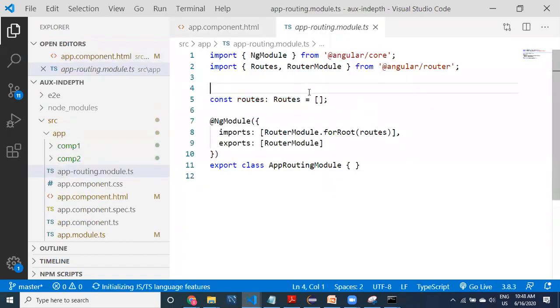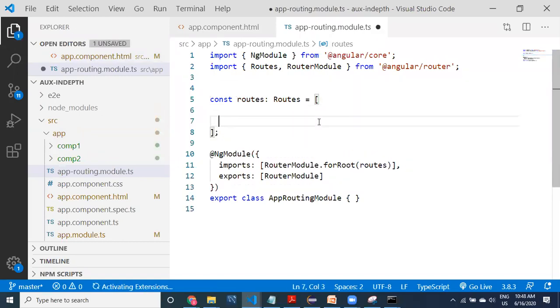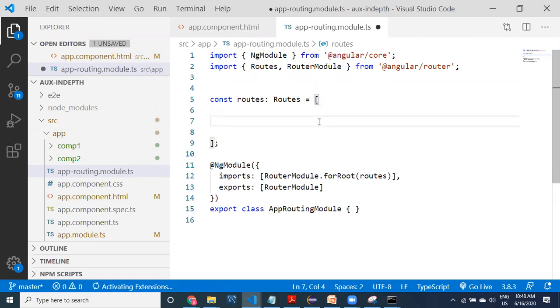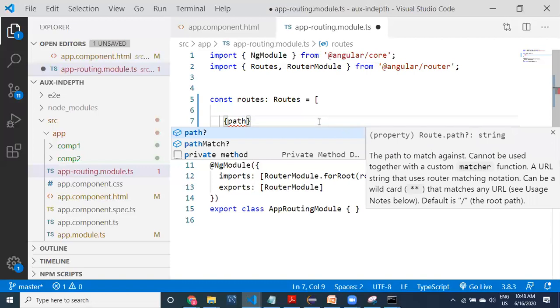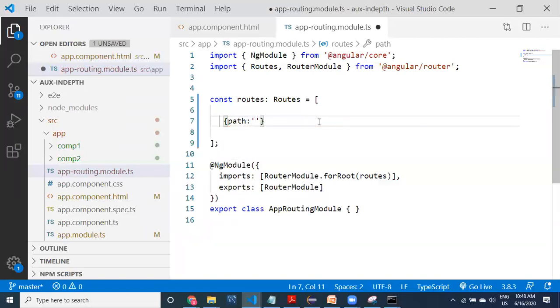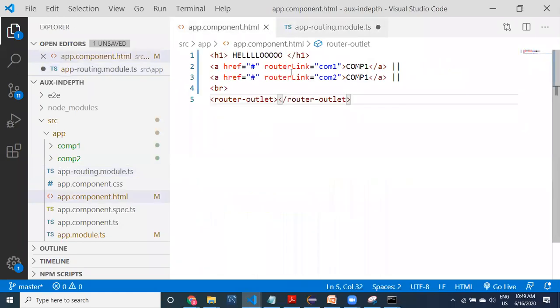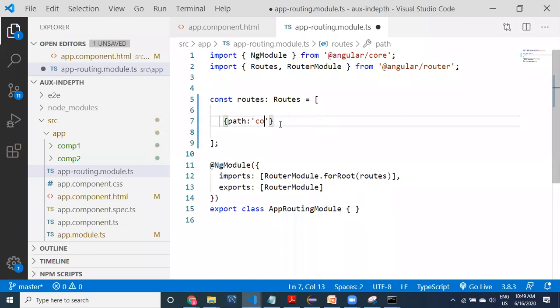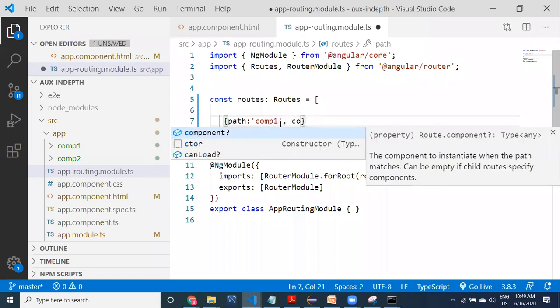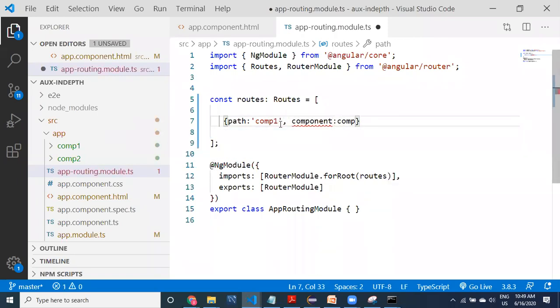Here in the routes, we have to provide the path. The path should match the router link in the HTML. So the path is comp1, and the component is comp1, which I have created.